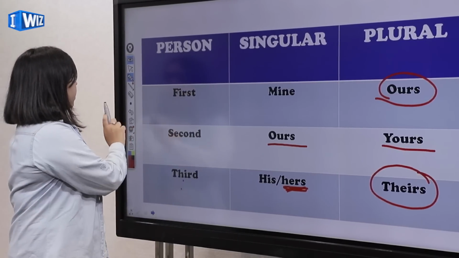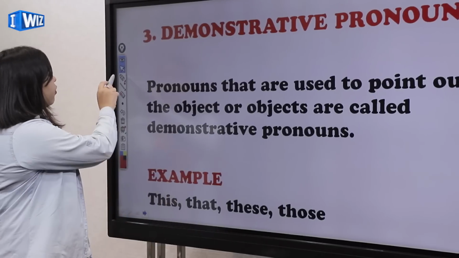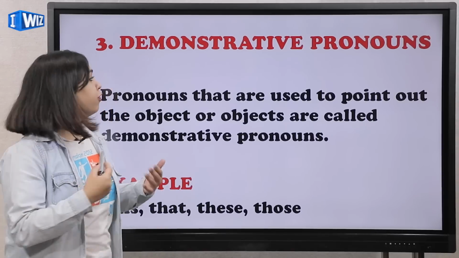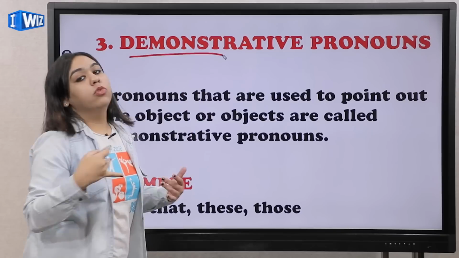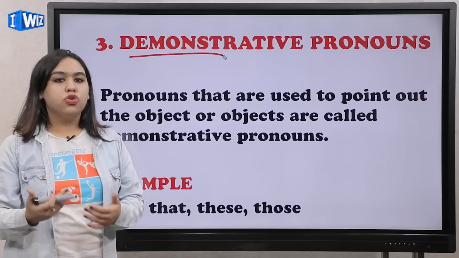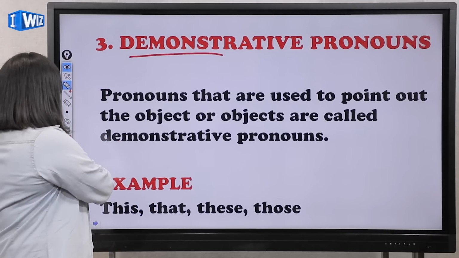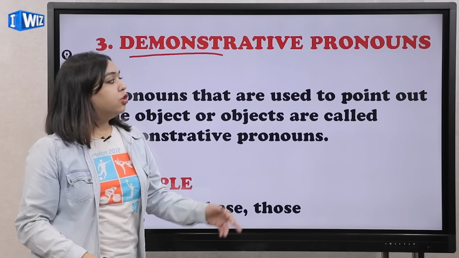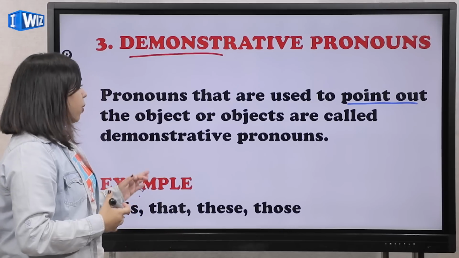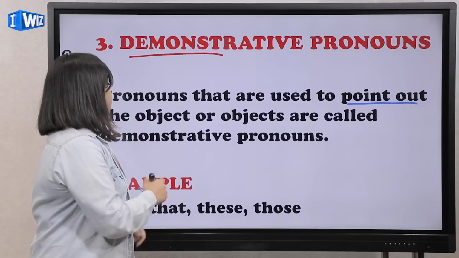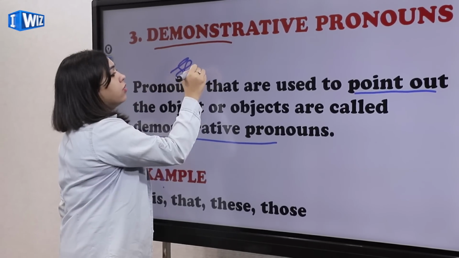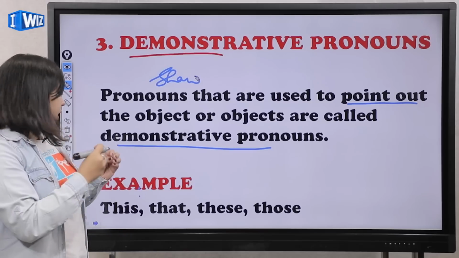Okay, so now we are going to move forward to our next type of pronoun, that is demonstrative pronoun. Again, before moving on, we'll talk about the word demonstrative. It comes from the word demonstrate. Demonstrate means to show. Okay, so let's read. It says that pronouns that are used to point out the object or objects are called demonstrative pronouns. As I said, demonstrate means to show something. You are trying to show, like demonstrate.